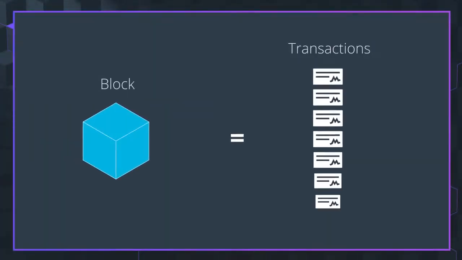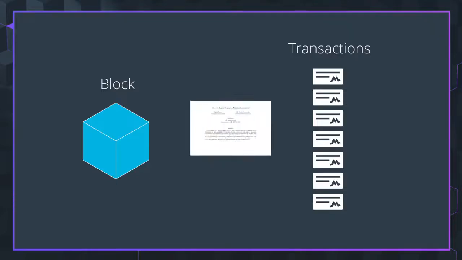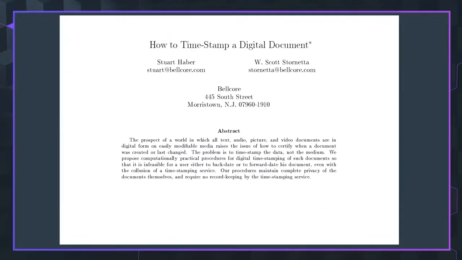To start, Bitcoin uses the idea of blocks to group and validate transactions. A block is a group of transactions bundled together. This idea is extremely important, but Bitcoin isn't actually the first time we've heard of it. The idea to group, validate, and link documents actually dates back to around 1991.